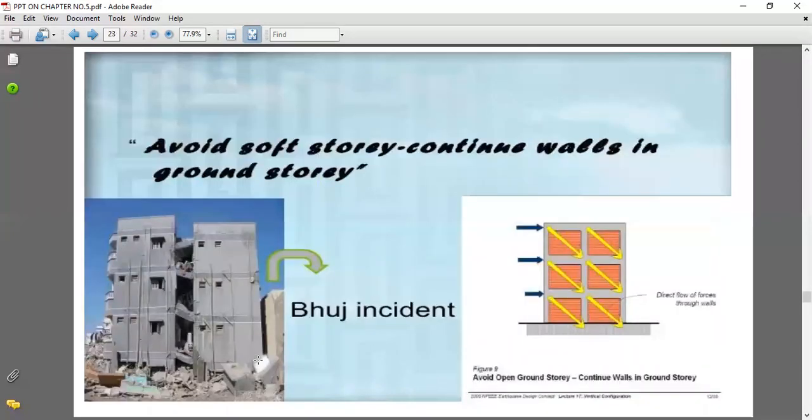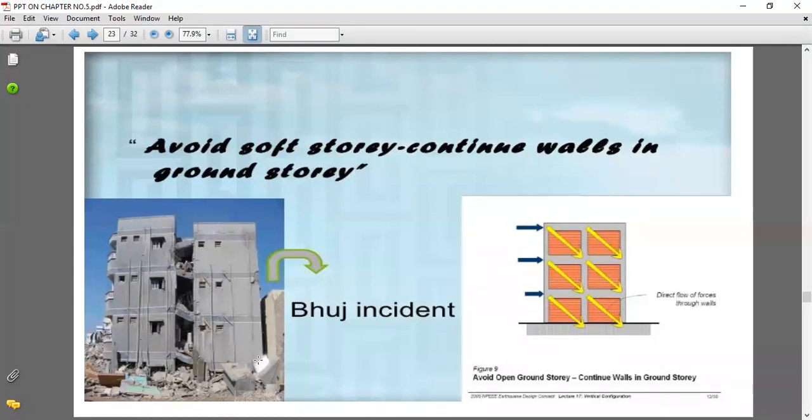Next point is the Bhuj earthquake. In this Bhuj earthquake, again, avoid a soft story; have continuous walls in the ground story. You can see, avoid openings in the ground story. That is a very important point as far as the principles of earthquake resistant design are concerned. What is a soft story? If openings are provided at the ground, that story is known as a soft story.